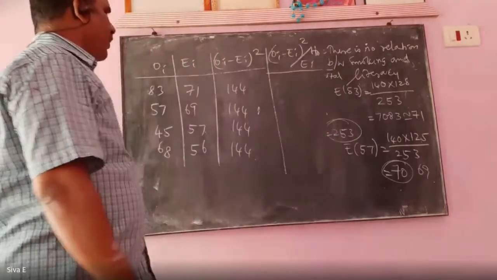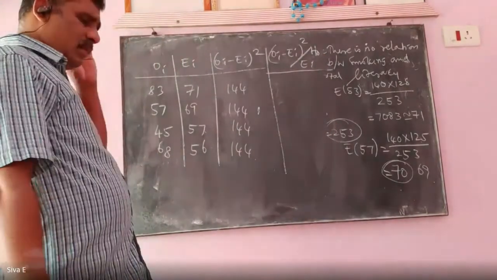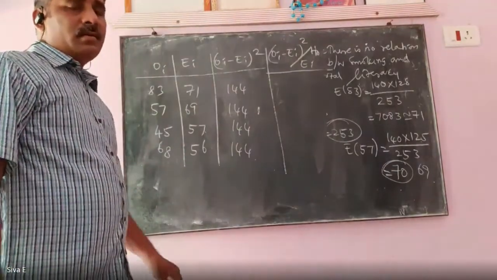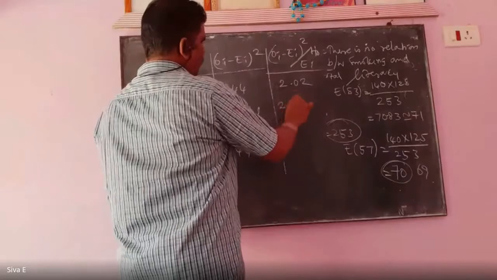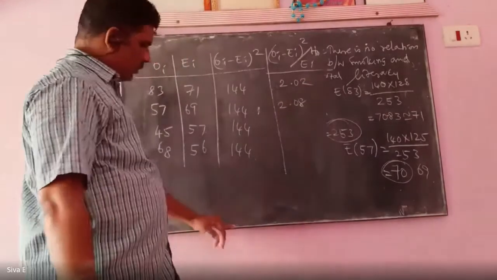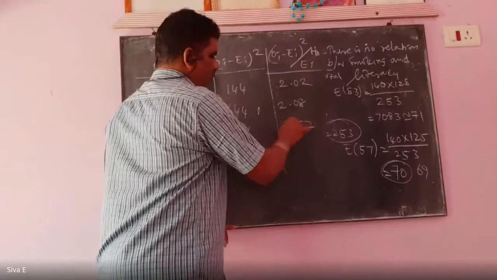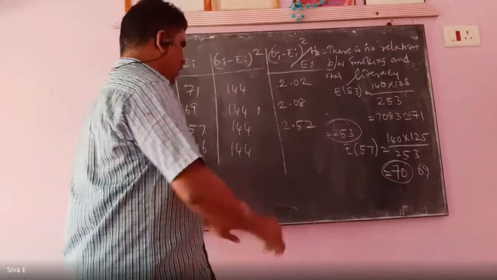That means 144 by 71. First value 2.02. Second one 2.08. Third one 2.52. Last one 2.57.